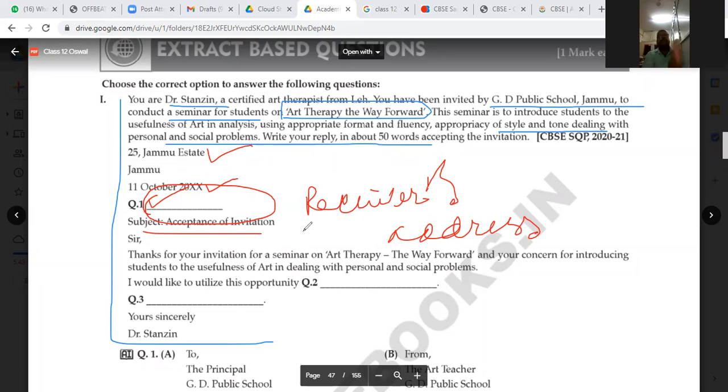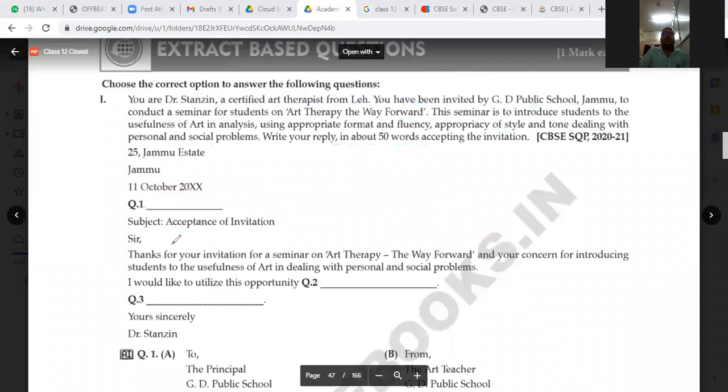So they have invited you. Now here, question number one, the question number will be the same: the receiver's address will be given. Not only the receiver's address, but who has invited you should also be mentioned here. So that is question number one.